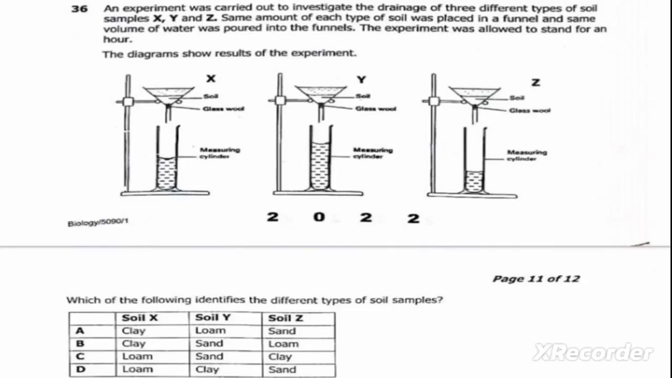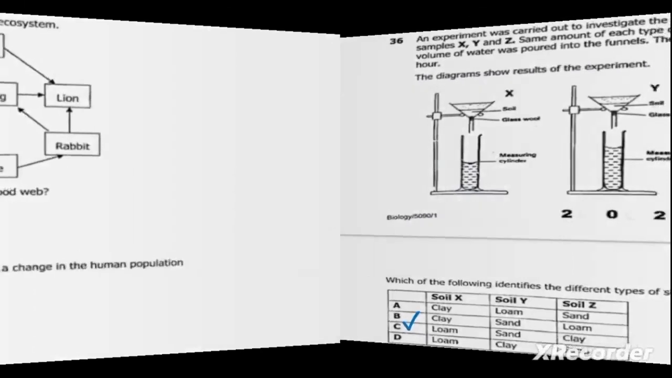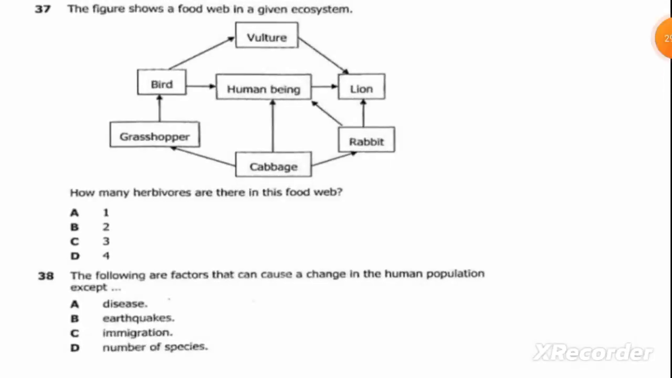Okay, so therefore our correct answer is C. X loam soil, Y sand soil, Z clay soil. Okay, we move on to the next question.